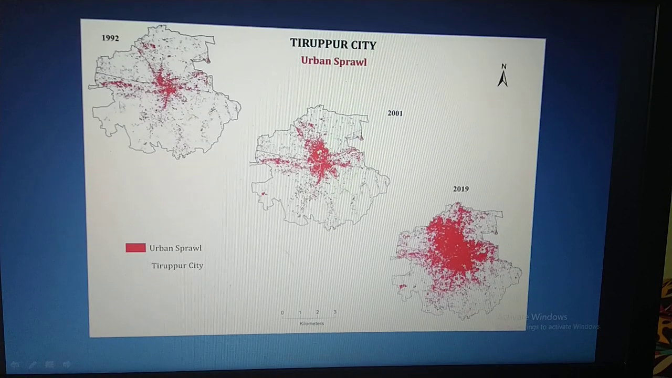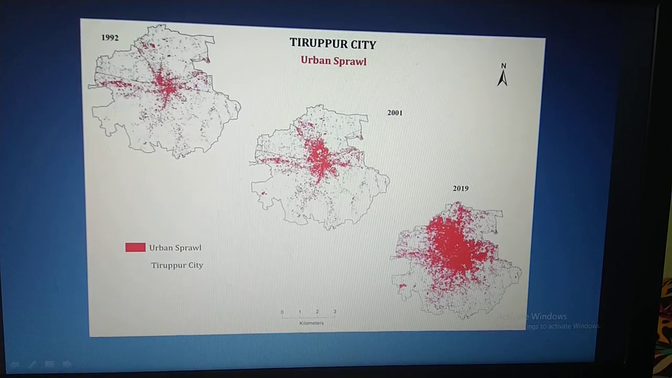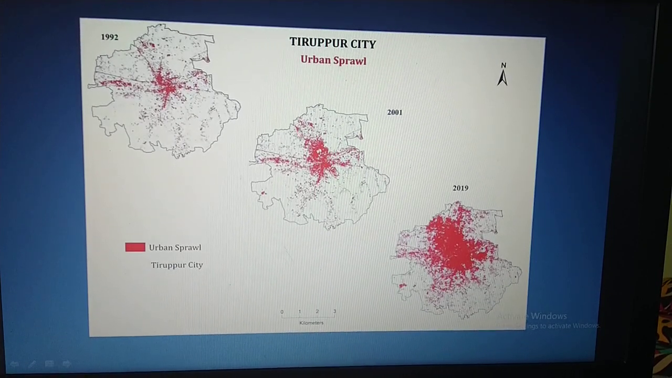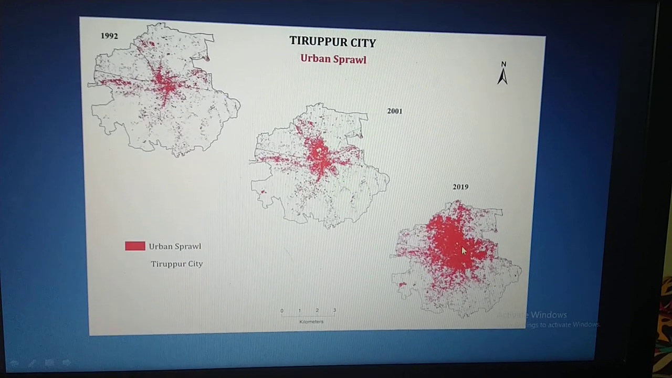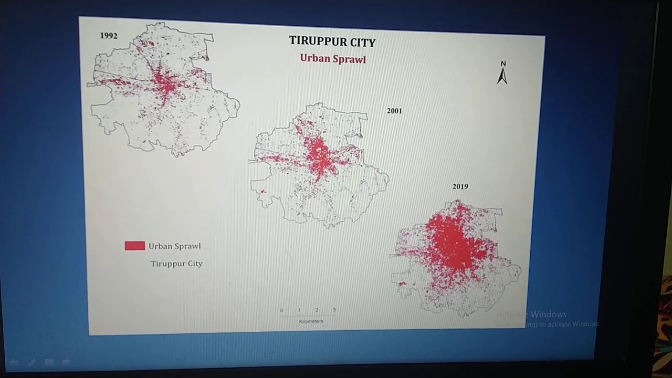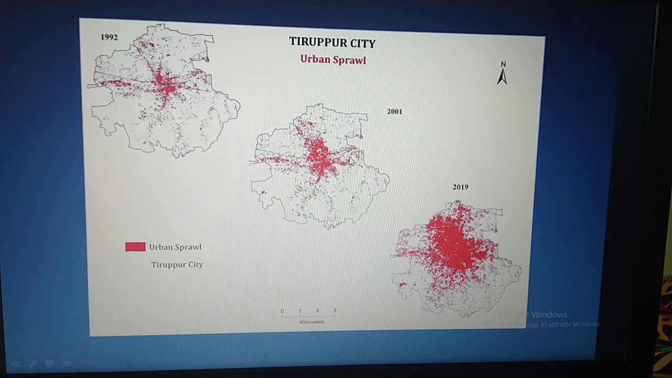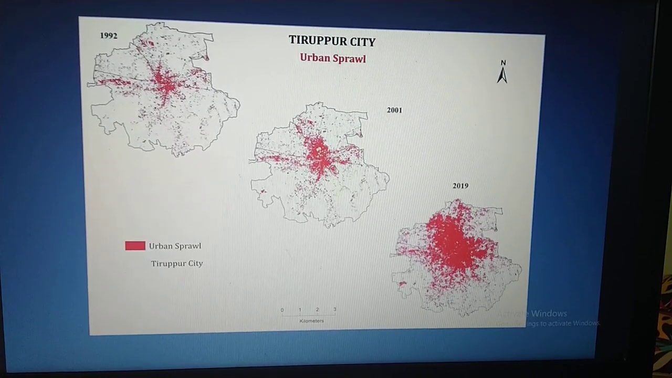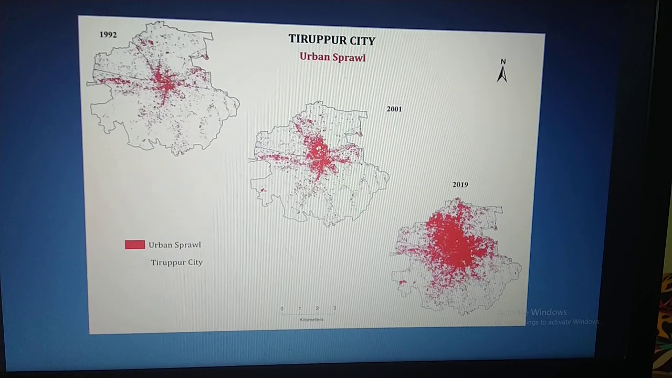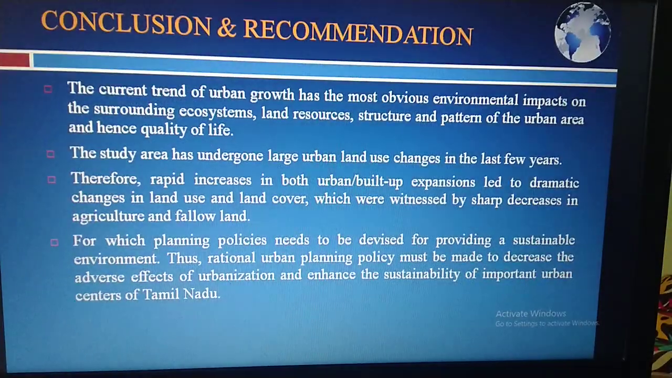These maps clearly show how the urban area has expanded. See, in 1992, this is the urban area. In 2001, the urban area has increased. Then in 2019, the urban area has drastically increased in the study area. This shows that urban sprawl has happened very rapidly in the study area.